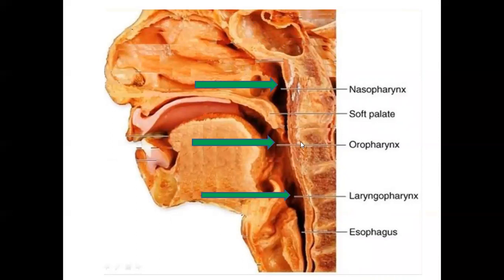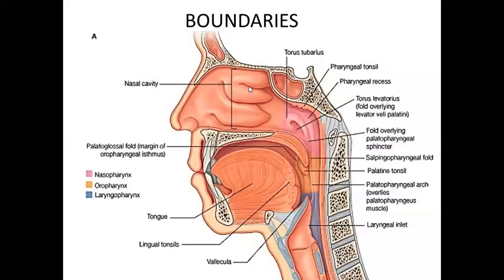Now, the pharynx is divided into three parts. We have the nasopharynx, that is the part that is lying behind the nose. You can see here this part of the pharynx, that is pink color here. This is the nasopharynx. This orange color part that lies behind the oral cavity is the oropharynx, and this blue colored part that lies behind the larynx or the voice box is known as the laryngopharynx.